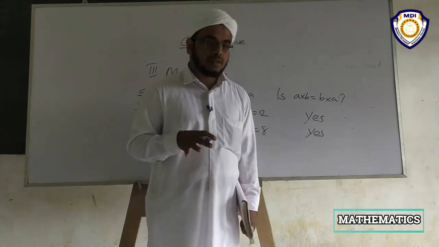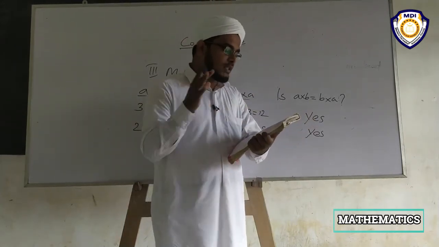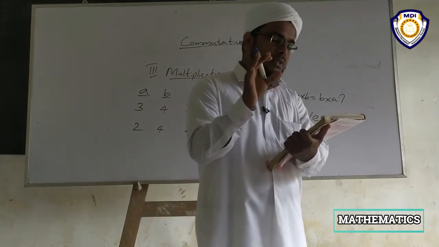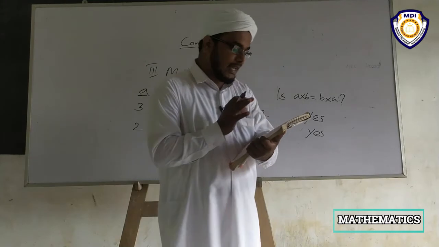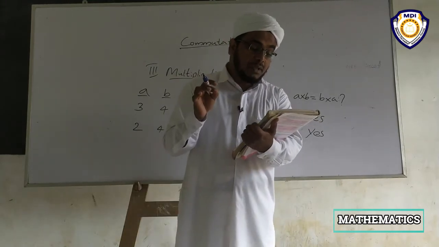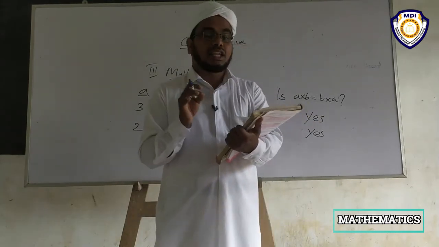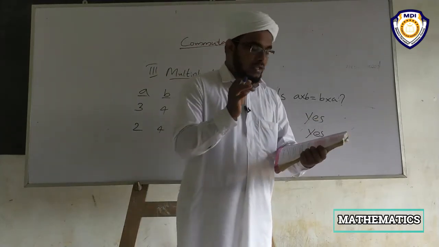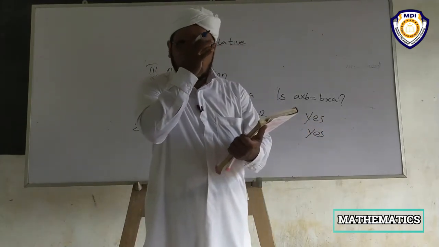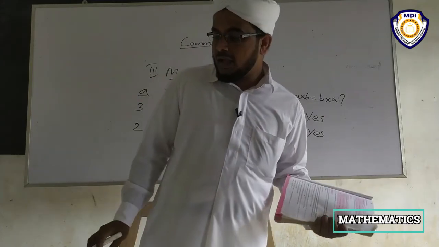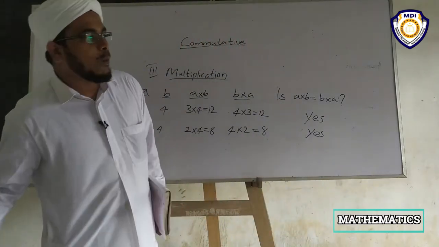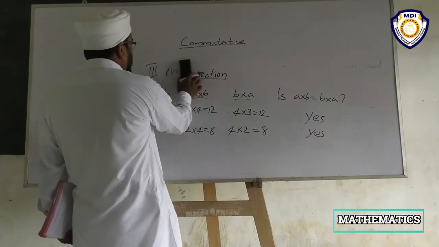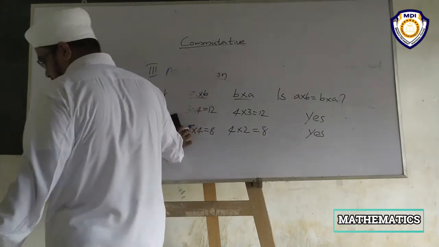You have to write down the chart and the passage related to multiplication in your notebook. Hence, if a and b are two whole numbers, then a into b is equal to b into a. Last one, last operation, division. Let us discuss.